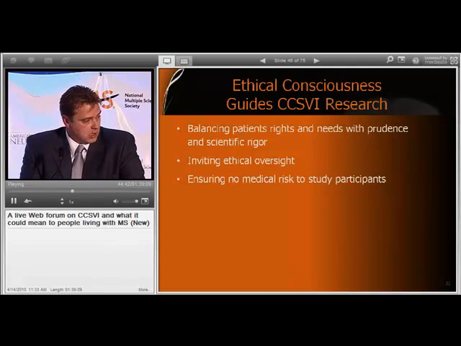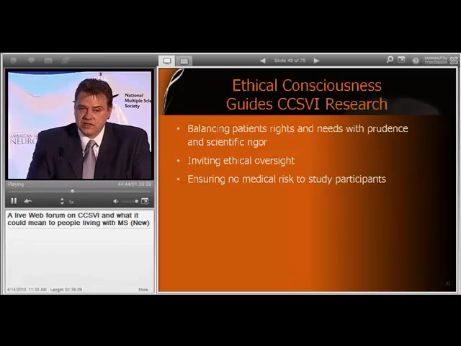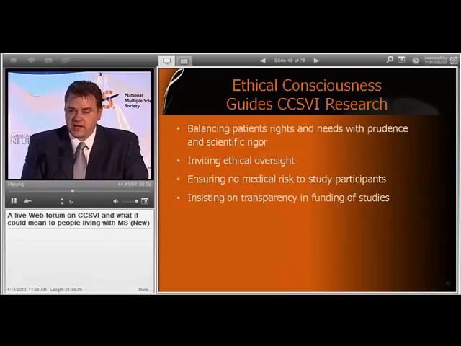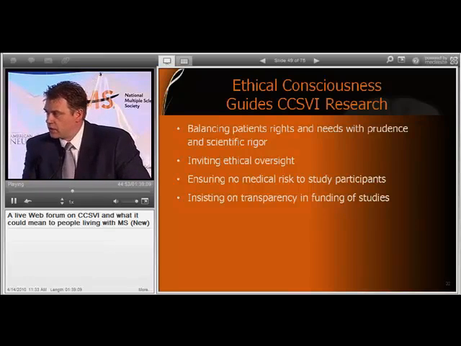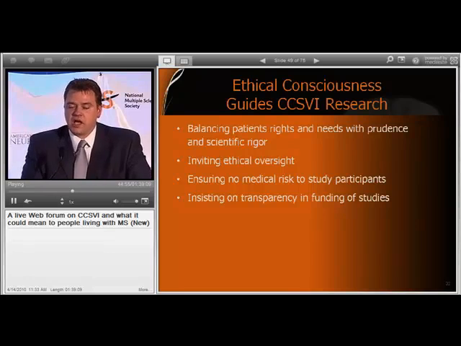I think that we need to insist on transparency of the funding, according to the American College of Physicians guidelines, wherever the funding is coming from, whether it's from funding agencies, patients, or the payment fees themselves.